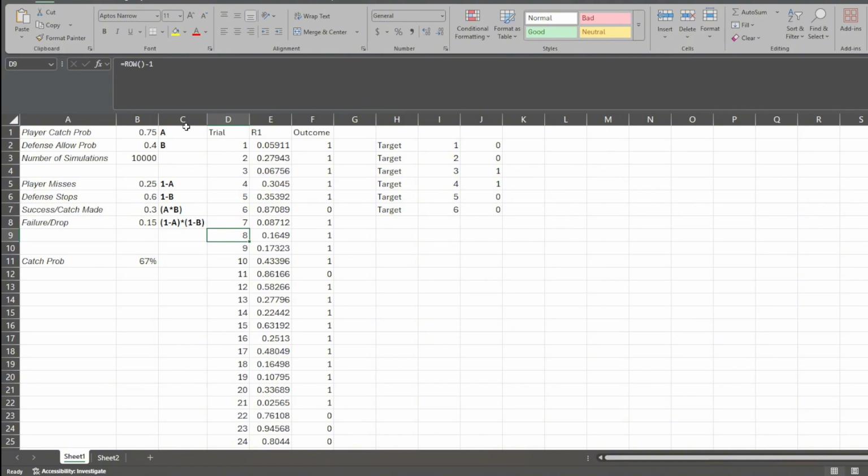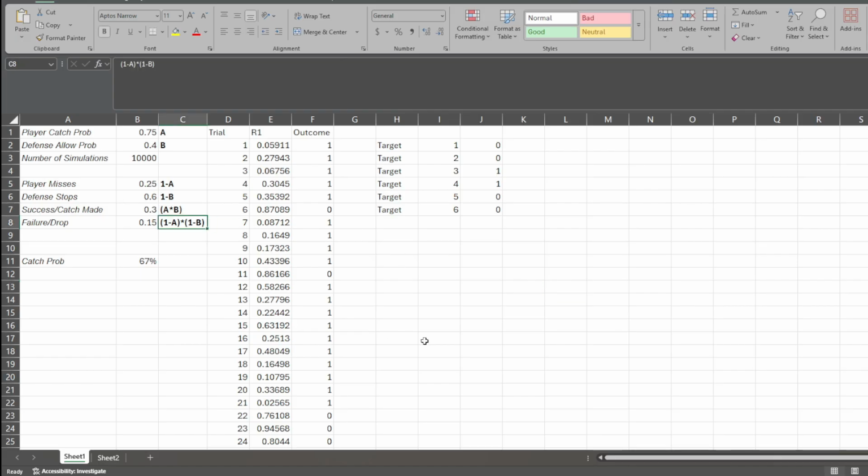So again, you need to really understand that this model here is merely calculating the probability for a player to make a single reception. So not all receptions or multiple receptions. That is a more elaborate model that we're going to demonstrate later in a different video.